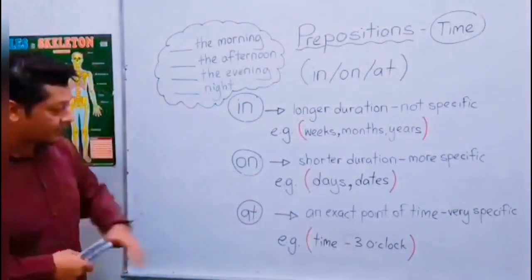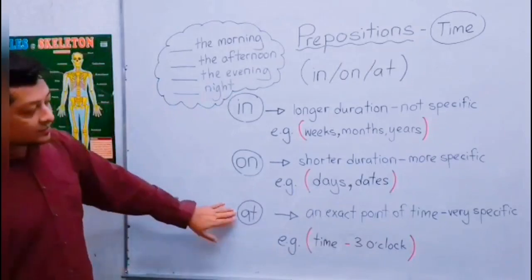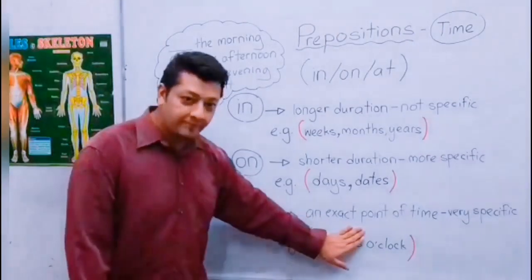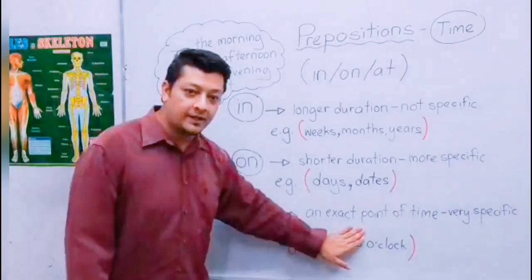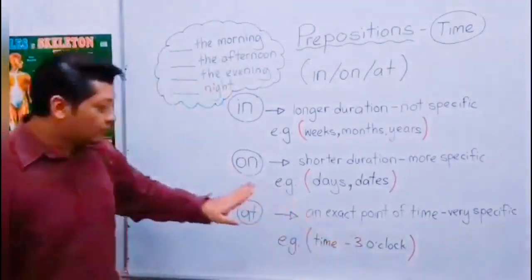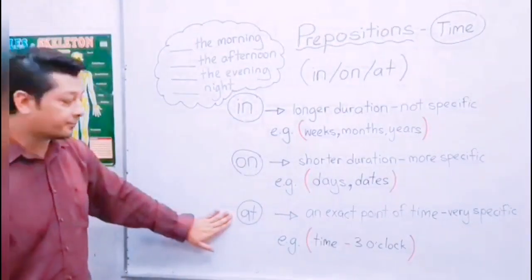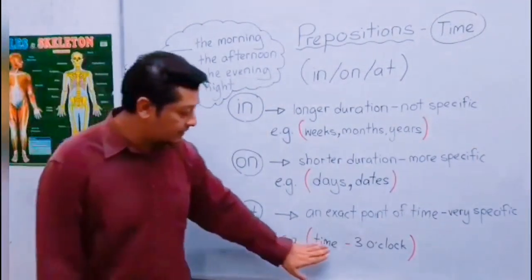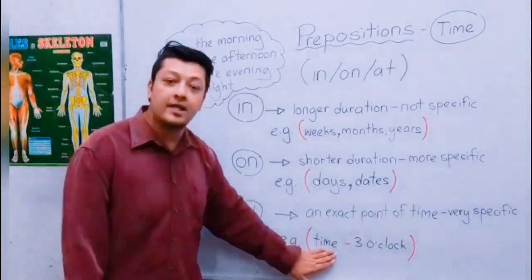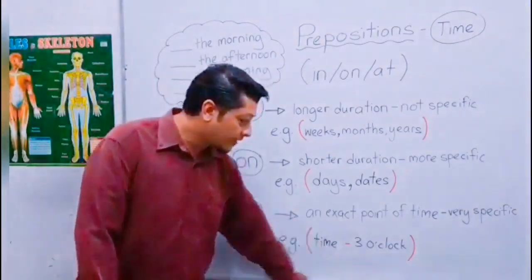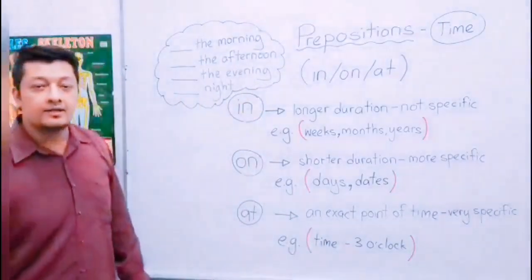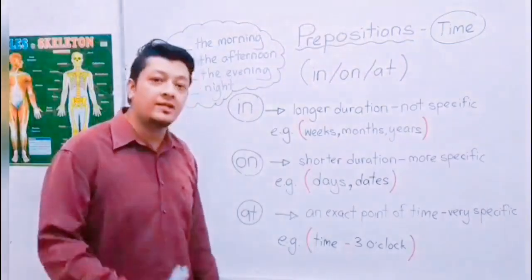And finally, at. At is used for an exact point in time. It is very specific, and usually when you mention it, people will know exactly what time you are referring to. So it refers to clock time: at 3 o'clock, at 4:30, at 7:30, at 7:38.